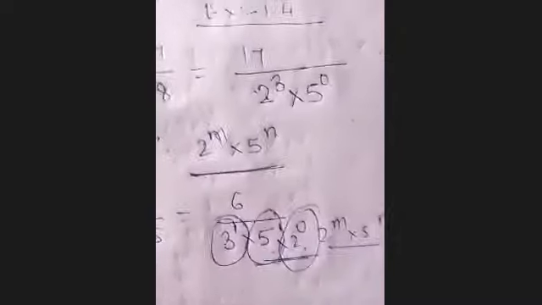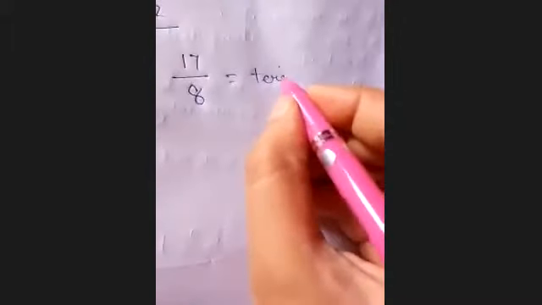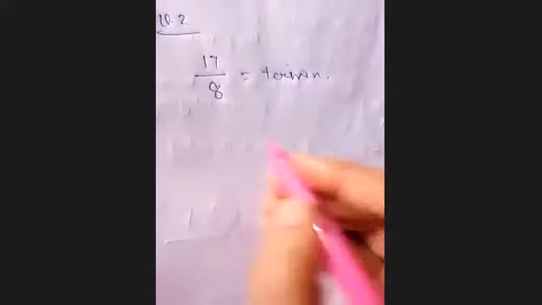Very good. Question number second, I am telling you. Question number second is, write down the decimal expansion of those rational numbers in question which have terminating decimal expansion. Okay. So in this question, if I am taking the same number like 17 upon 8, we have to write down its decimal expansion, and you know that this is terminating, right? This is terminating decimal expansion. So you have to convert it into decimal expansion.